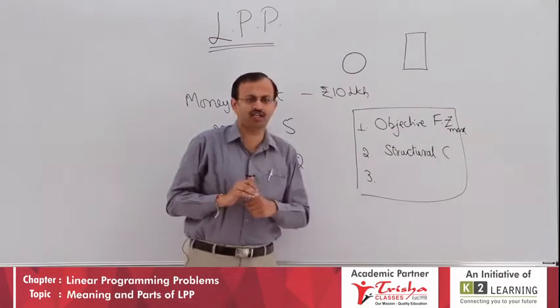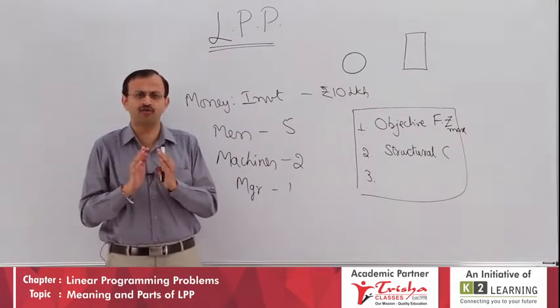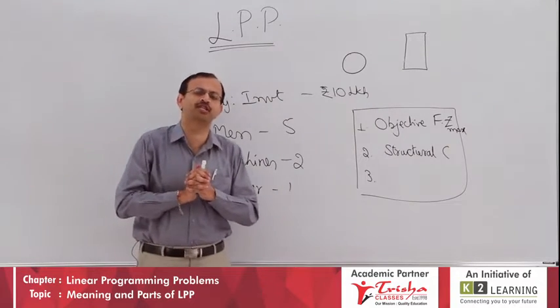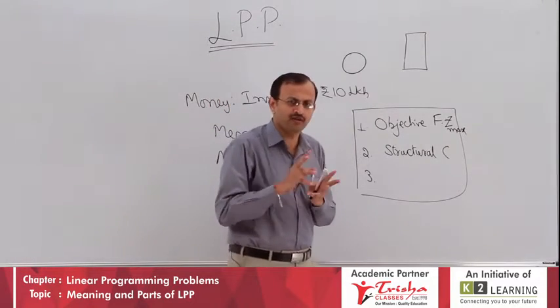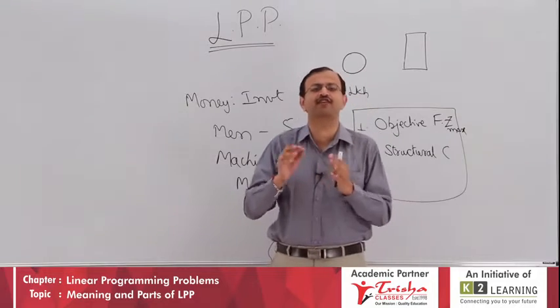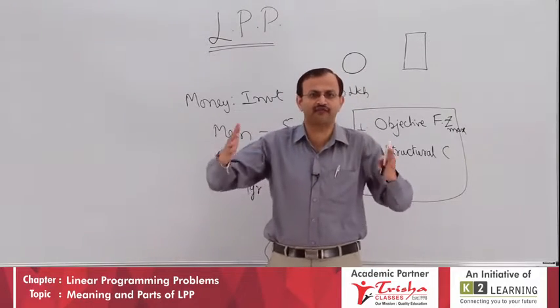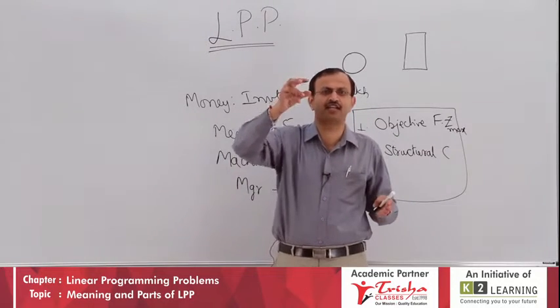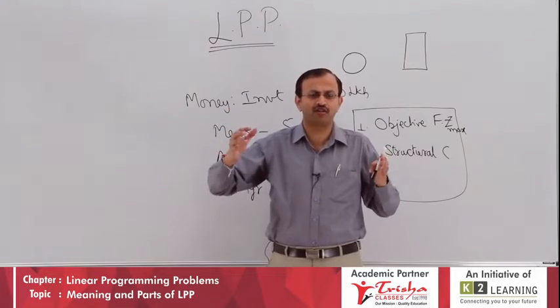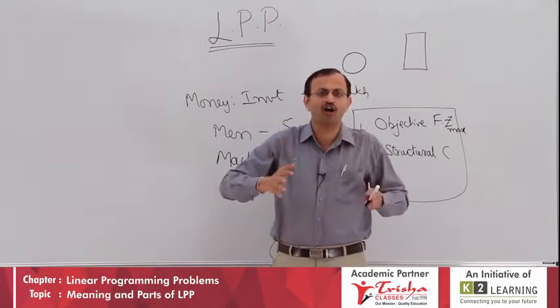What is structural constraint? Now business is an open system. What is meant by system? System means a set of interacting elements. Example, if there is a room, there is a fan, there is a tube light, there is a student sitting in a row, all these are systems.